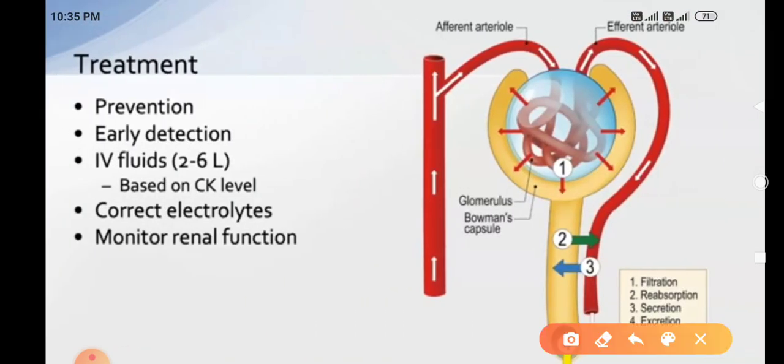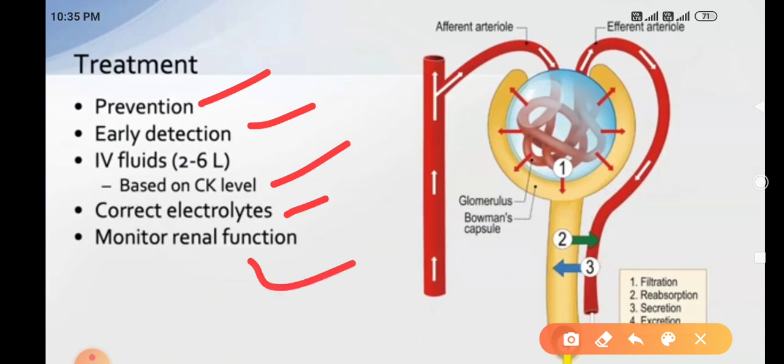How to treat? Treatment is prevention, find the cause, early detection, IV fluid 2 to 6 liters based on CK levels, correct the electrolyte abnormalities, and monitor the renal function.